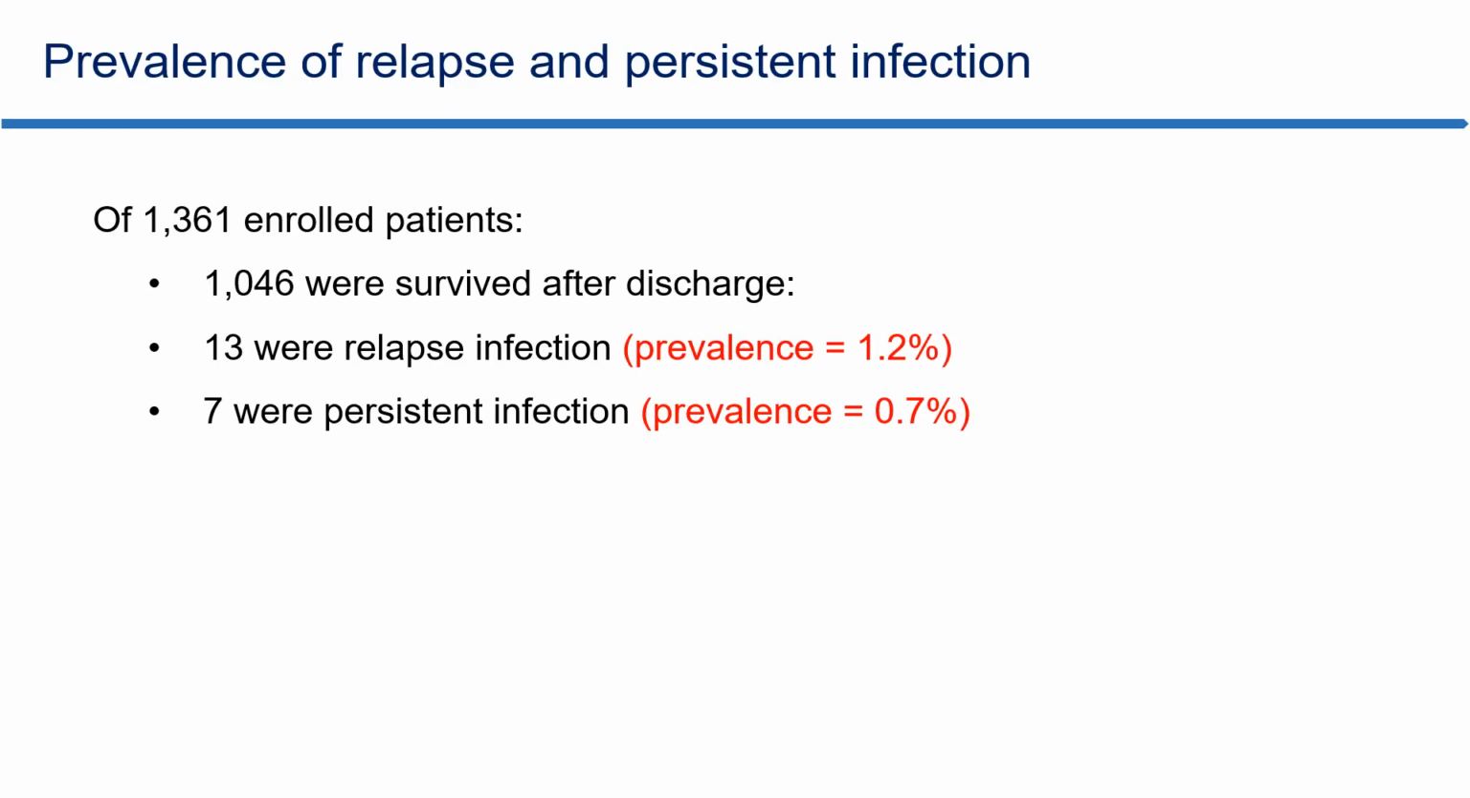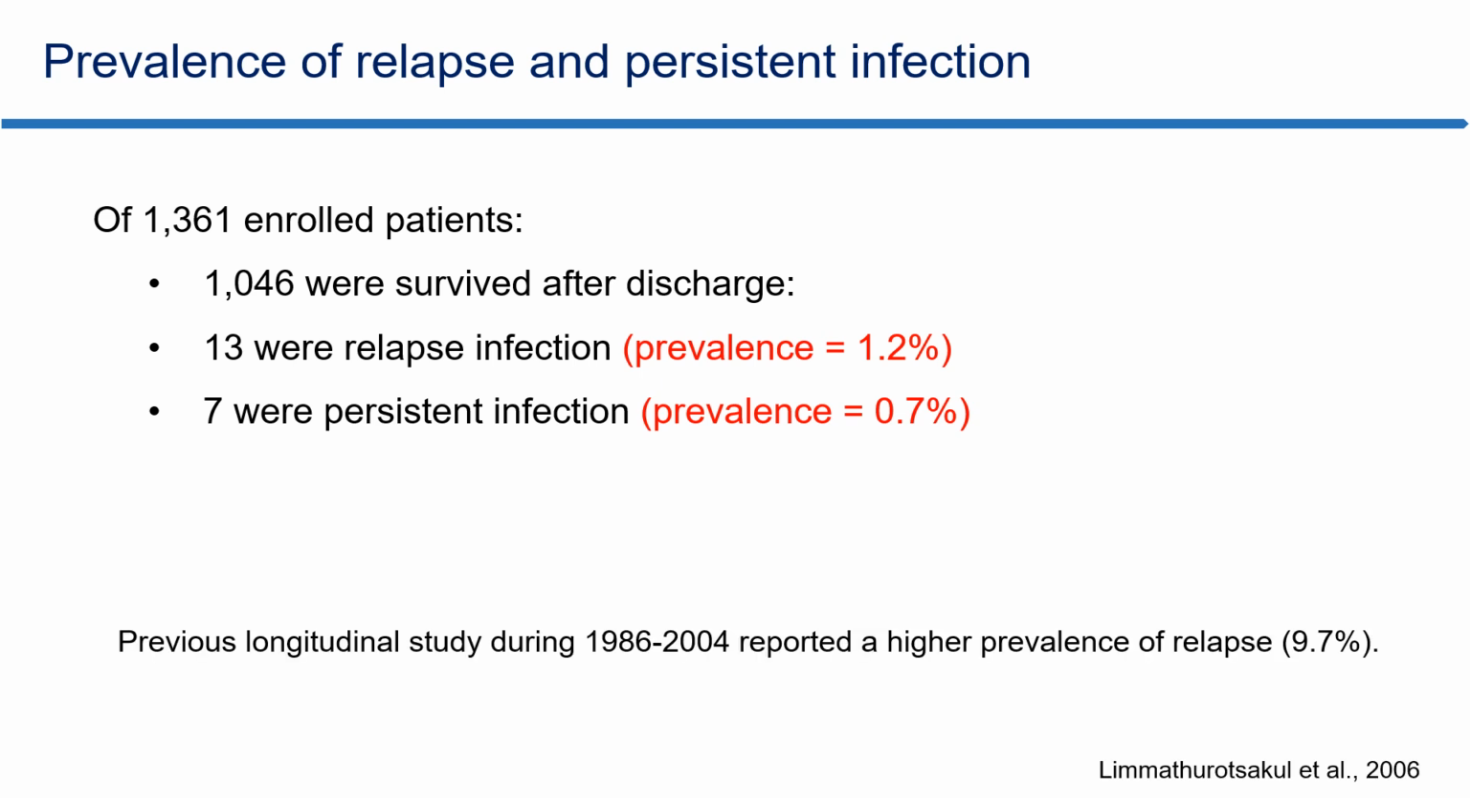Our cohort enrolled about 1,300 melioidosis patients in Northeast Thailand. From our study, we see that the prevalence of relapse infection and persistent infection is quite low compared to previous studies. Previously, the prevalence of relapse was quite high, at 9.7%, but now in our study we see only 1.2% relapse and a very low persistent infection of 0.7%. So this indicates the improvement of treatment for this disease in Northeast Thailand.